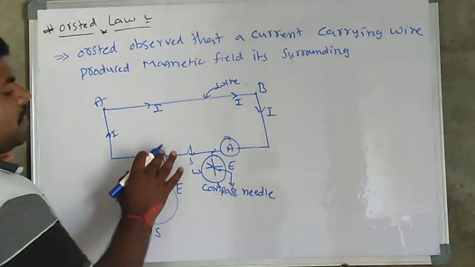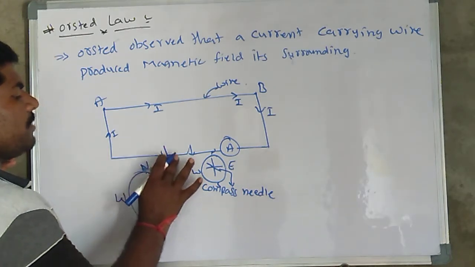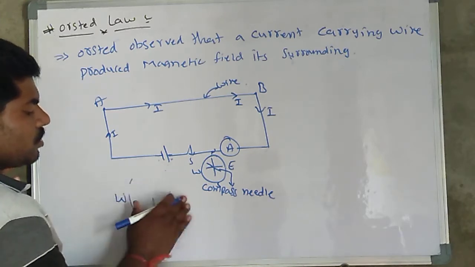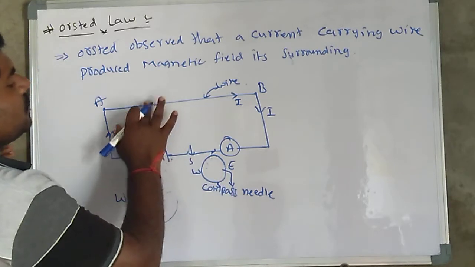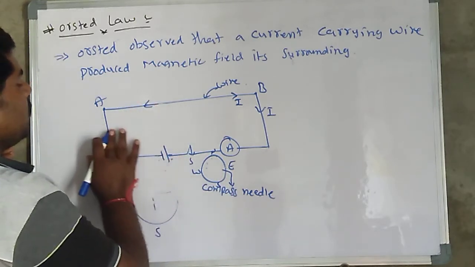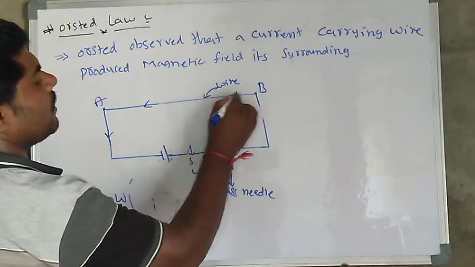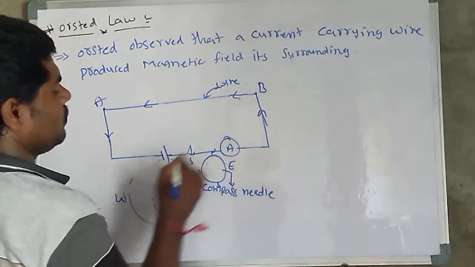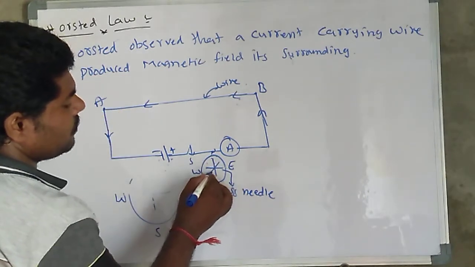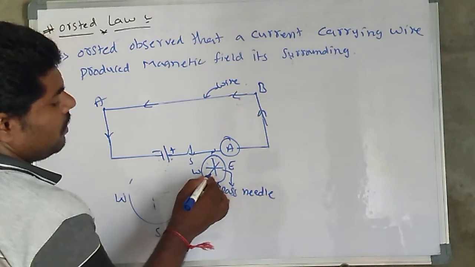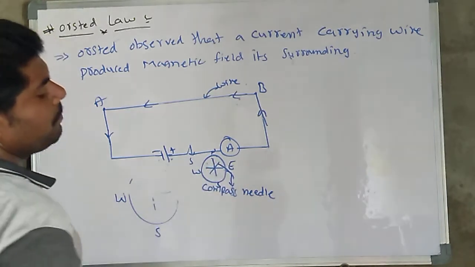And you may replace the battery polarities. So this is the negative, this is the positive. Same experiment, the current direction is changing. Whenever the polarity changes, the current direction also changes. Here again the deflection is opposite to the previous case.